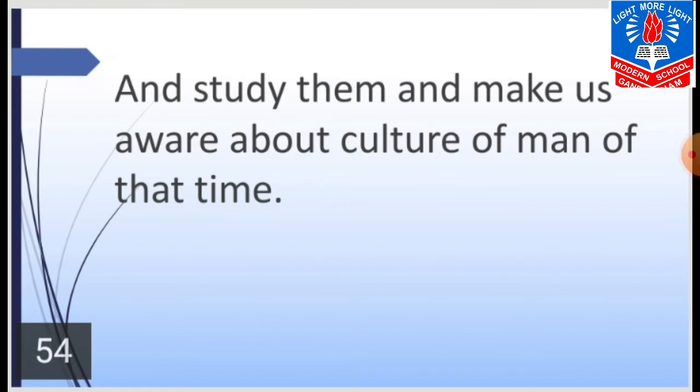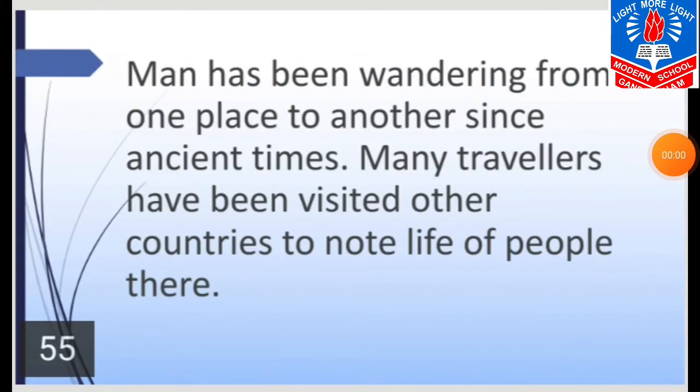Means they study these things and make us aware of the culture, means Sanskriti, of the past life of that time. Now let us move further. Man has been wandering from one place to another since ancient times. Many travelers have visited other countries to know the life of the people, and noted their lifestyle, food and attire.